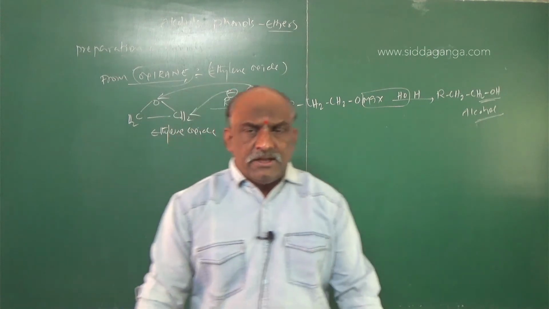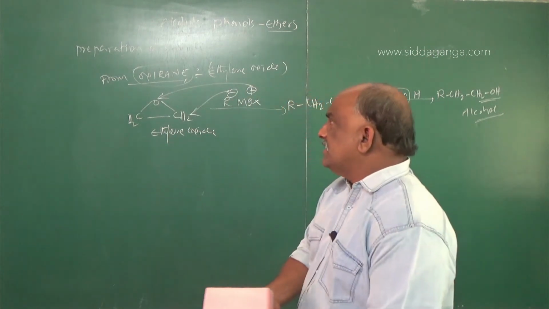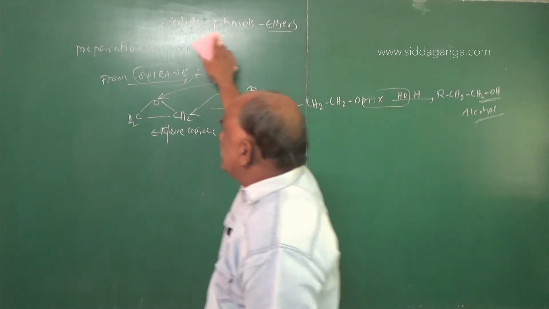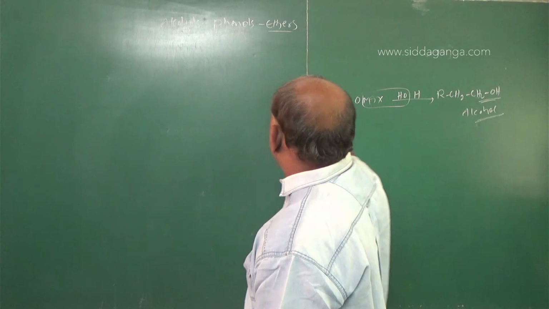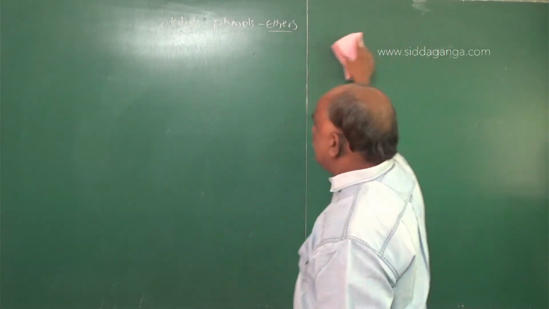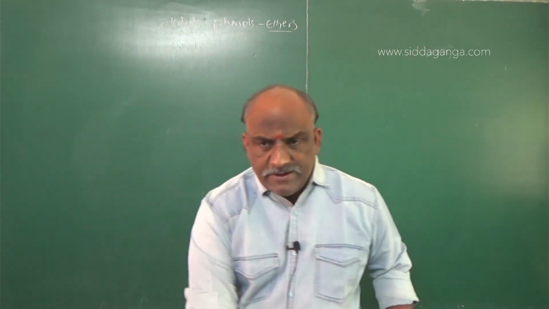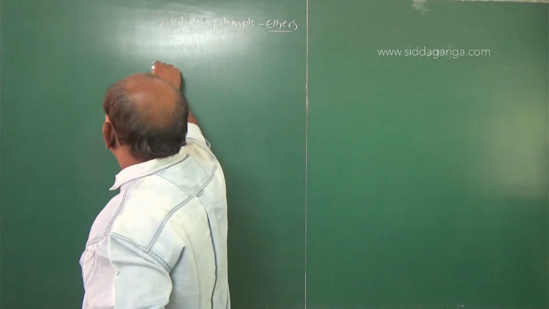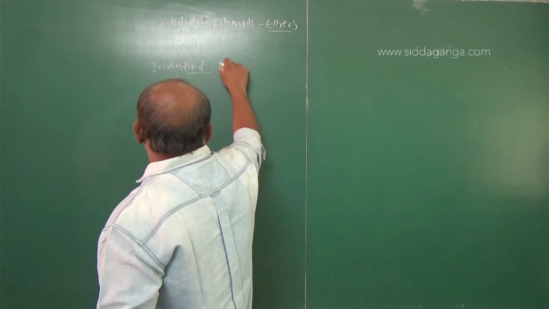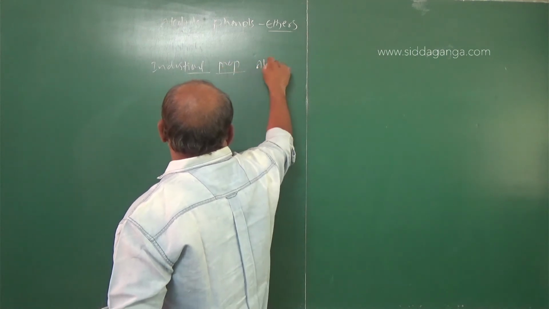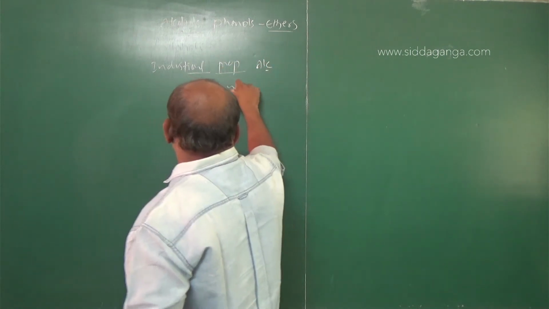So these 5 are the preparations of alcohols by different methods, and out of these, some preparations are said to be industrial methods. How to prepare alcohol by industrial methods? There will be 3 industrial methods. Industrial or commercial preparation of alcohol. Number 1 is from alkene. You know alkene?